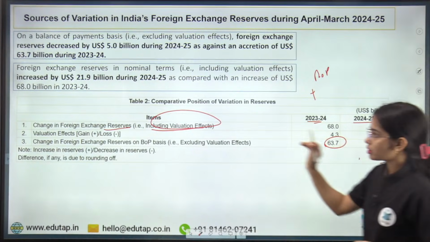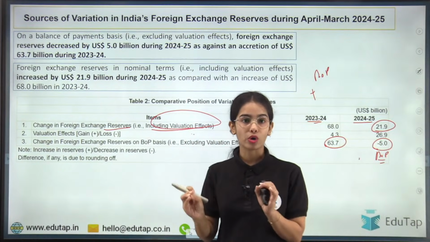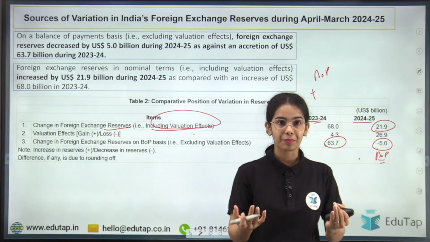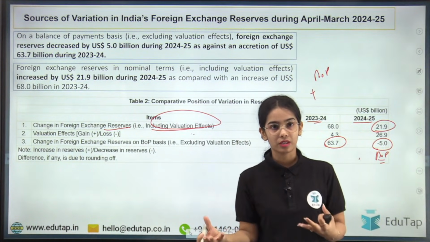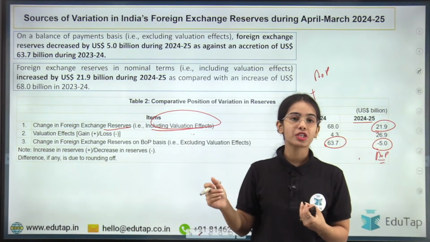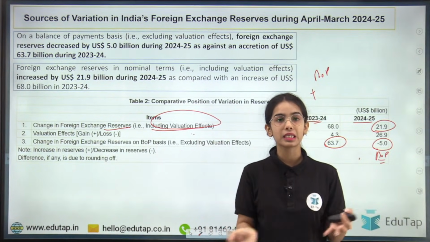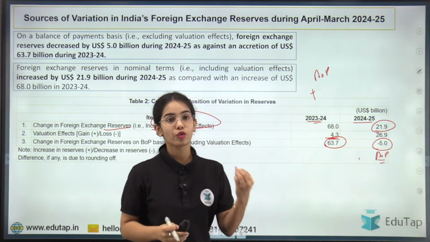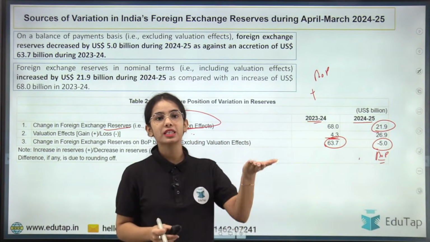Now the valuation effect, that is gain or loss. In 2023-24 and 2024-25 there is a gain in the valuation area, because the foreign exchange reserves value has increased because of the increase in gold prices. In 2023-24, the valuation effect was $4.3 billion because gold prices were increasing.